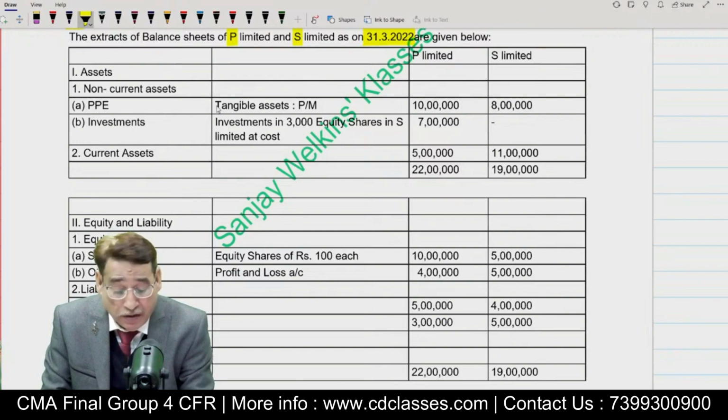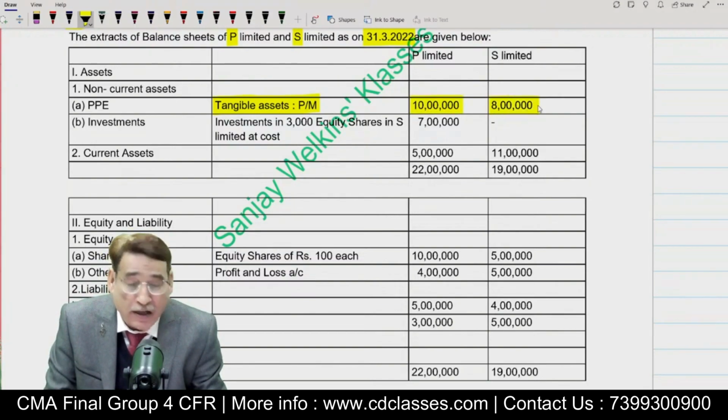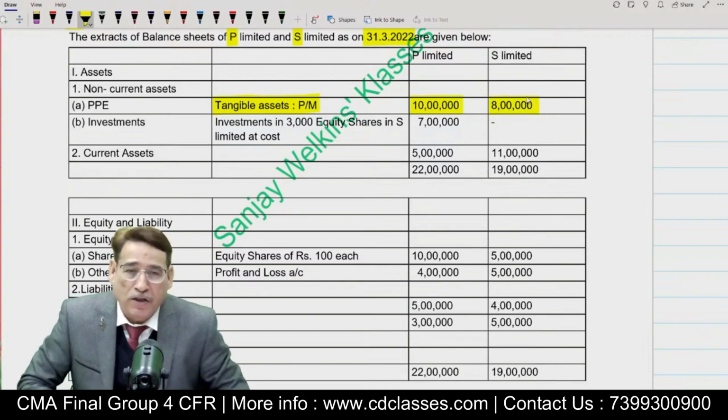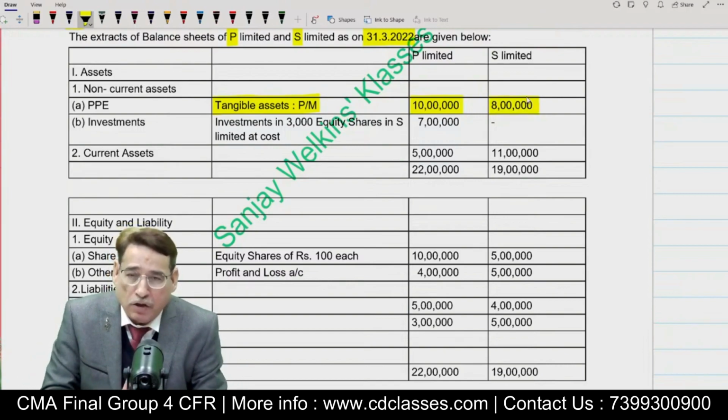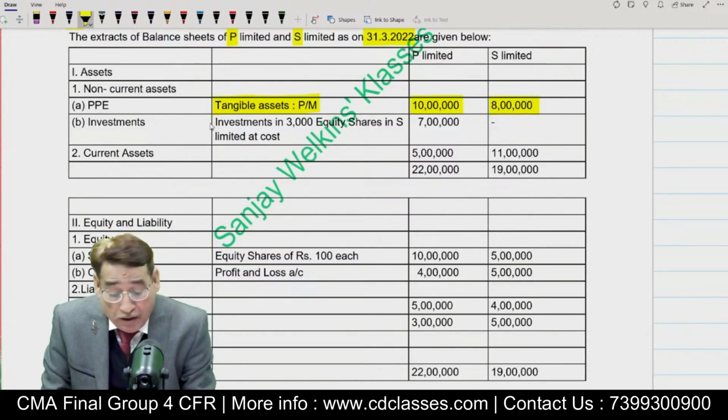As far as this question is concerned, we are being given under non-current assets, first of all, tangible assets. Under the tangible assets, property, plant and equipment is given, as you can see, 10 lakh and 8 lakh. Later, when we prepare the consolidated balance sheet, this item will simply be added in a line by line manner. Now coming over to this item, investment.